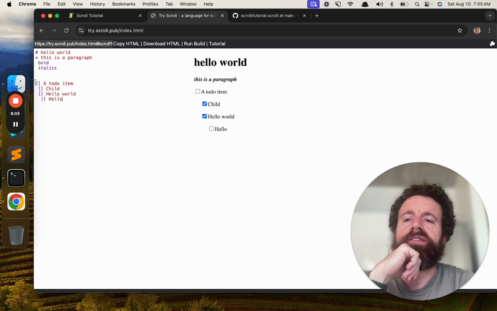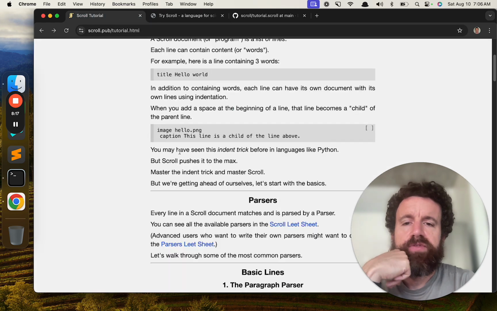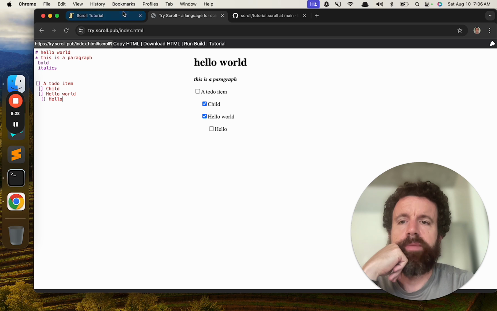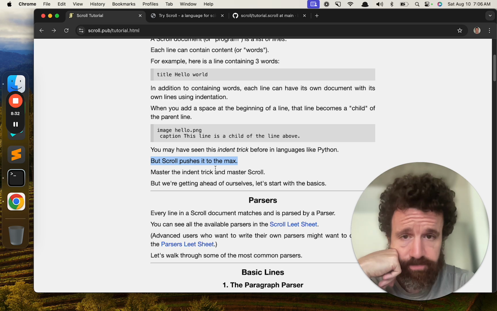So we've got the master document, the root program, then we have this line, and then it has its own document or program, and then this line also has its own document or program. So we push the indent trick to the max. We push it harder than anyone has ever done in history, and that's kind of what this whole thing is about. Like, I realized years ago that, hey, this indent trick.